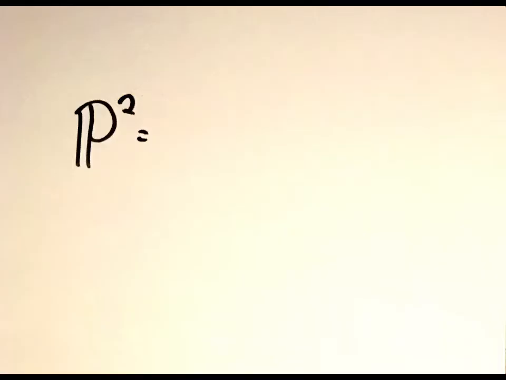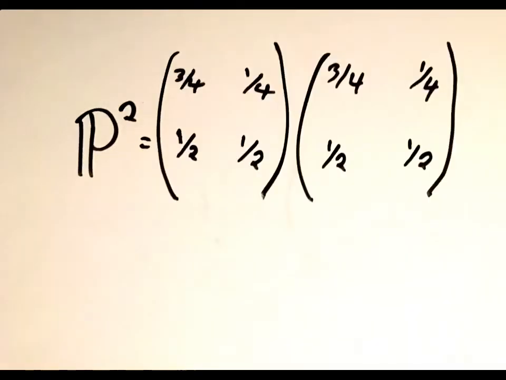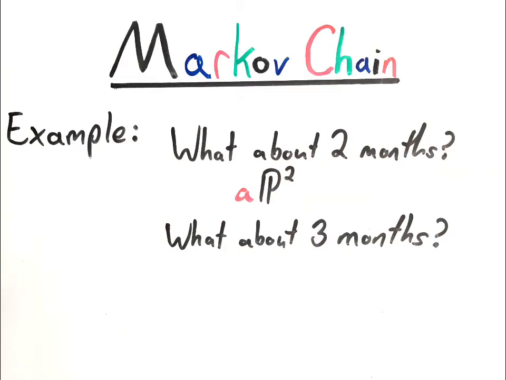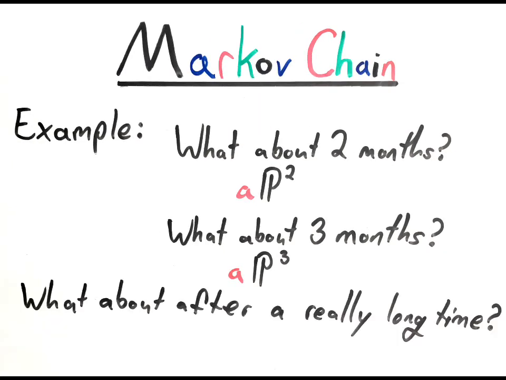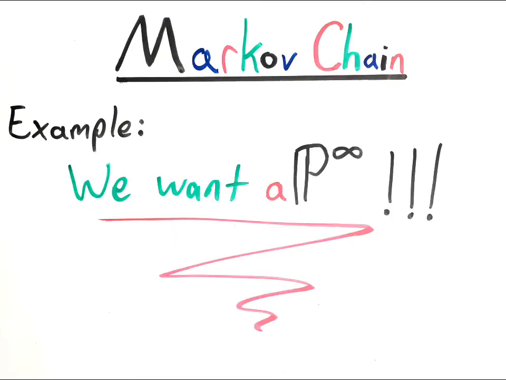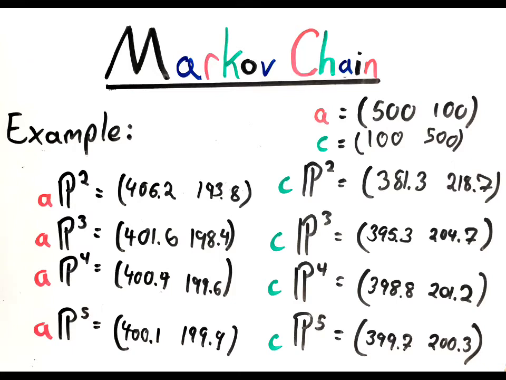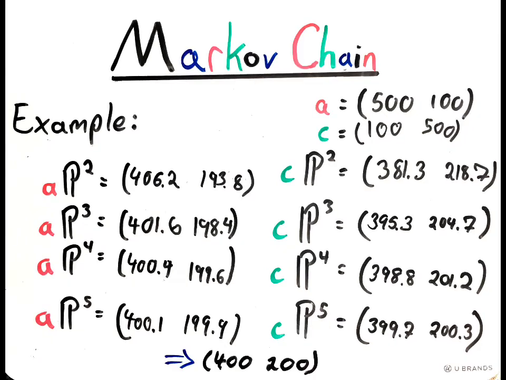As a short aside, this is how you square a matrix. Now that that's out of the way, how about after 3 months? Why, it's just the initial condition times P to the third. How about after a really long time? That is P to the infinity. If initial condition A is that there are 500 non-smokers and 100 smokers, and condition C is that there are 100 non-smokers and 500 smokers, either way, over time there seems to be about 400 non-smokers and 200 smokers.